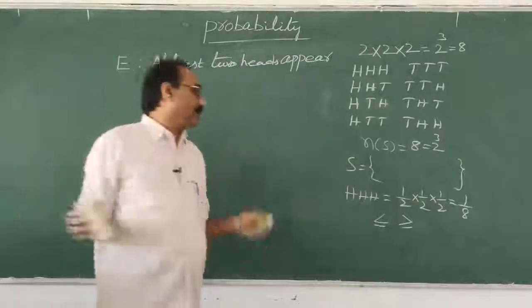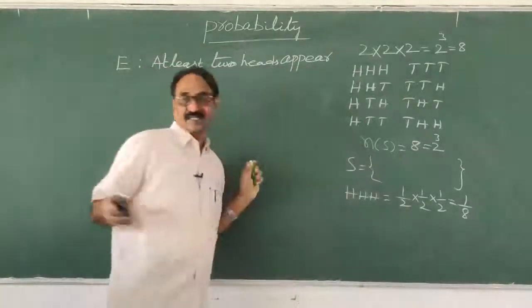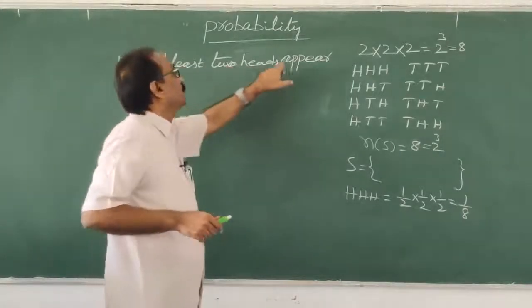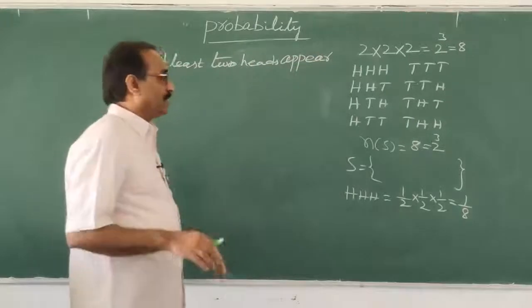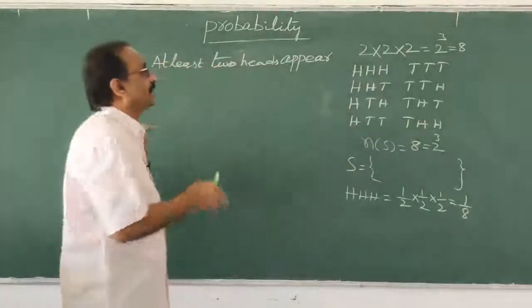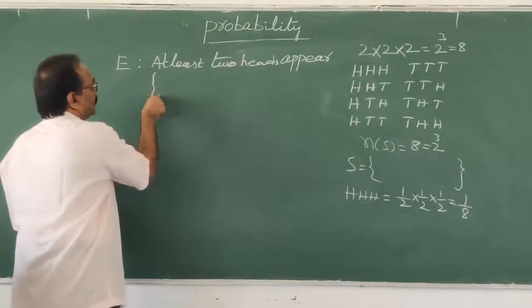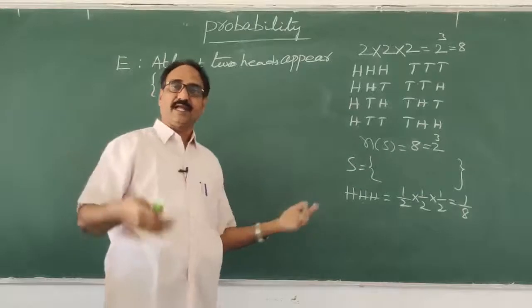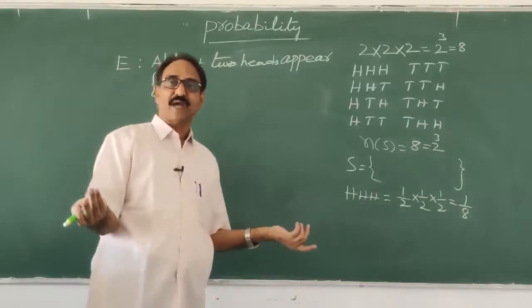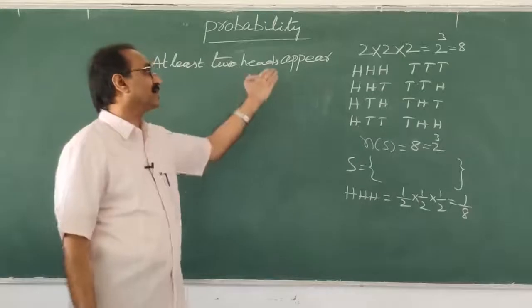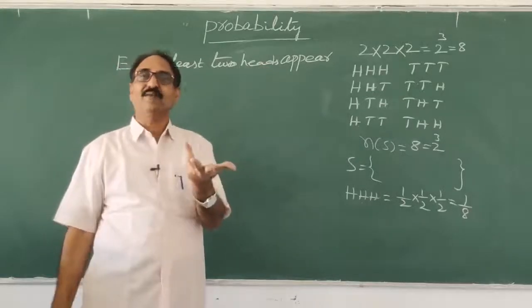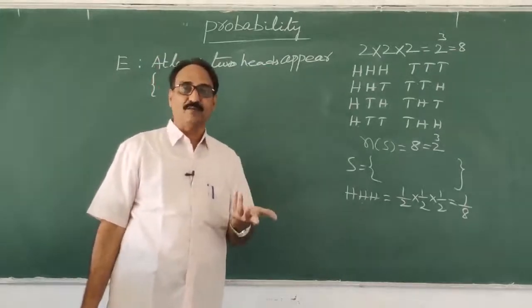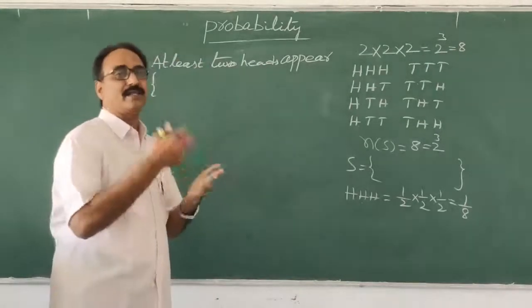Okay. Now, using these words, here he has given an experiment. What is given is E: at least 2 heads appear. In this sample space, write in a set the outcomes where 2 heads appear. At least means above also I am happy. 3 heads appear also I am happy, 4 heads also, 5 heads also. But we are asked only about 3 tosses. So 3 heads will come at maximum, because 4 heads won't come. If you toss 4 coins, 4 heads will come, but you have tossed only 3 coins. So only 2 and 3 heads will come.